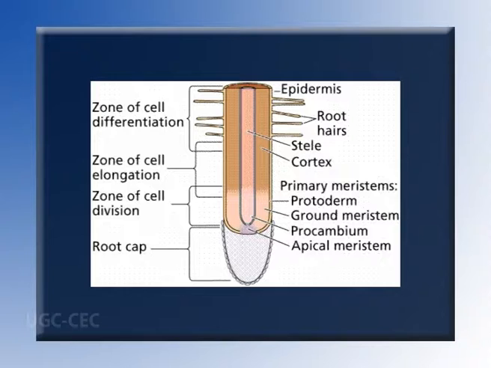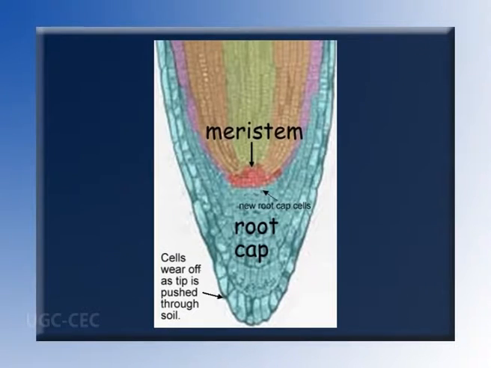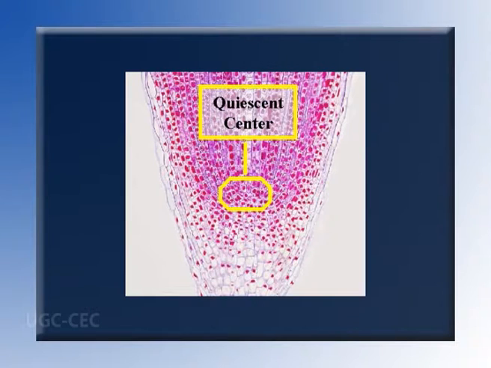Unlike the stem meristem, it is not at the very tip of the root. It lies behind the root cap. The parenchymal cells of the meristem are small, cuboidal, with dense protoplasts and devoid of vacuoles, and with relatively large nuclei. Between the area of active division and the inverted cup-like cap is an area where cells divide more slowly. This region is called the quiescent center.